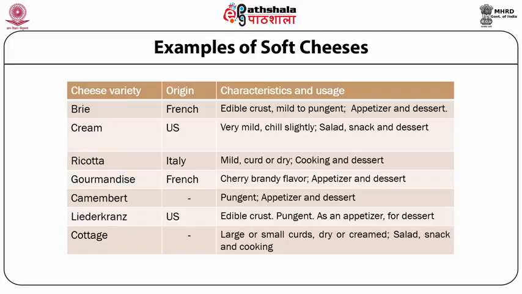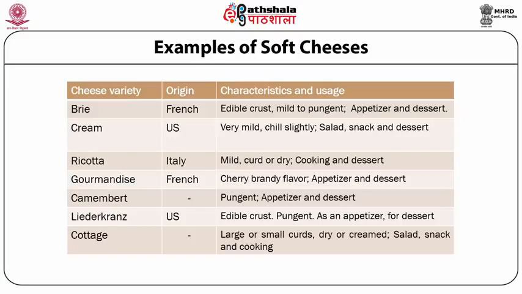The third, ricotta, obtained from cheese whey. The characteristics include mild, curd or dry, and it is used for cooking as well as in dessert applications. The fourth variety is gourmandise. The characteristics include cherry brandy flavor, and the application includes appetizer and also desserts.